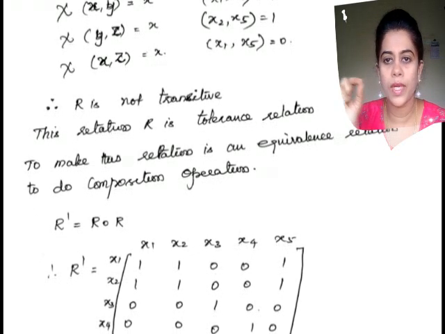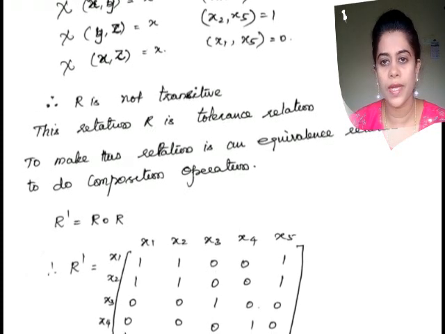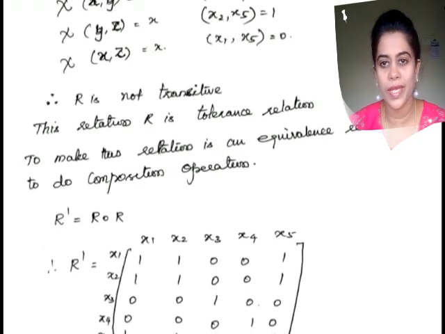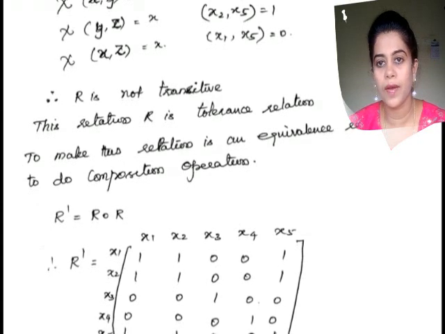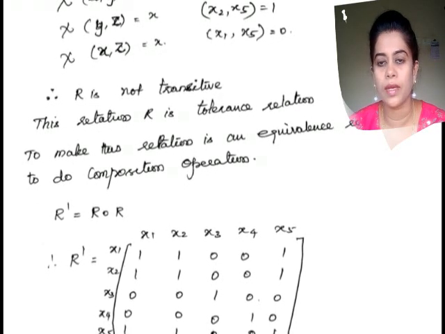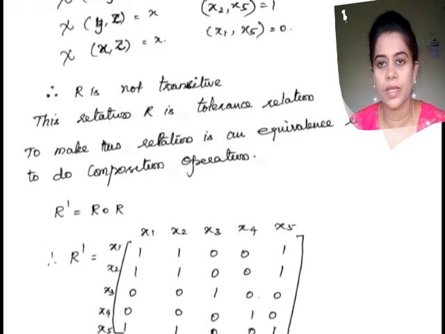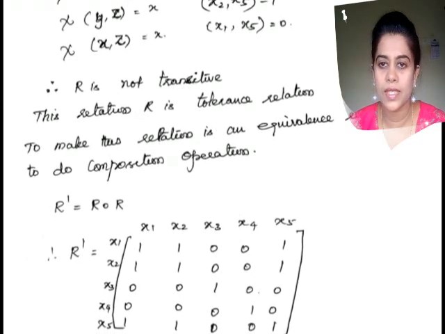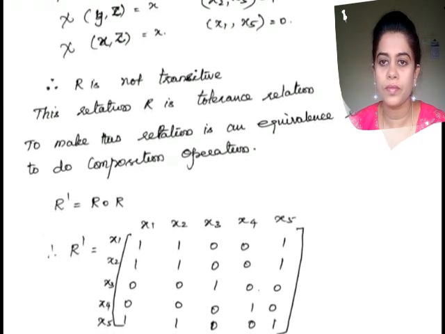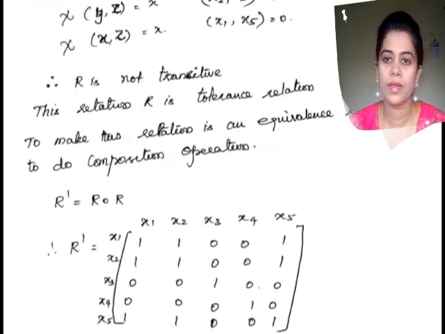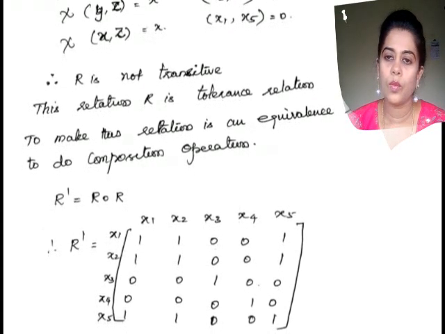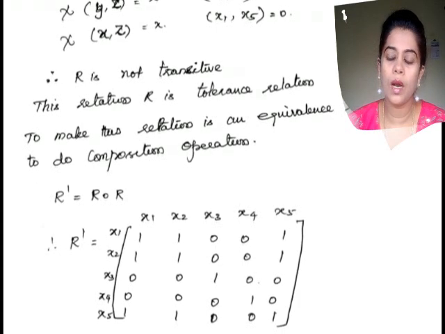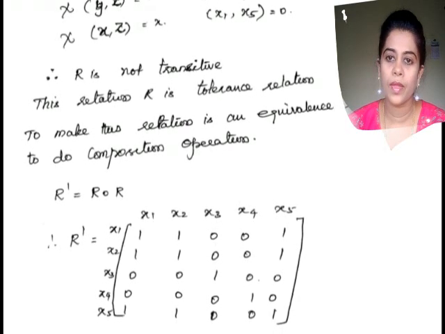If I am taking x1, x2, then x2, x5, automatically x1 to x5. Check x1, x5: it is 0 there. There is no relation, which means it fails the transitive property. We conclude that R is not transitive.